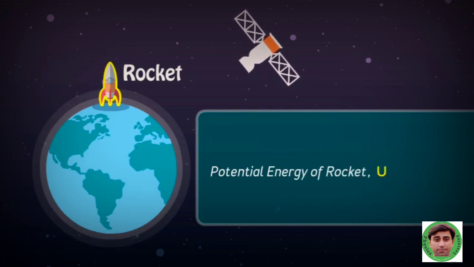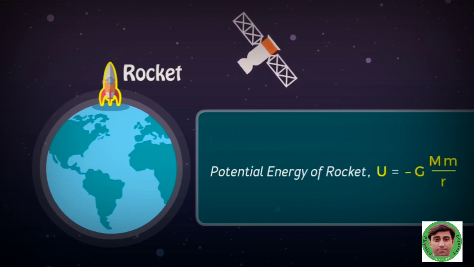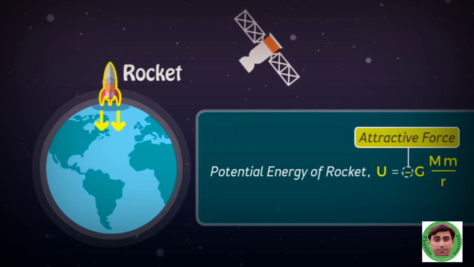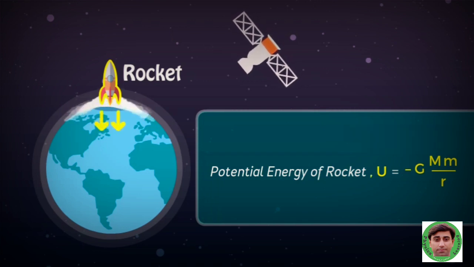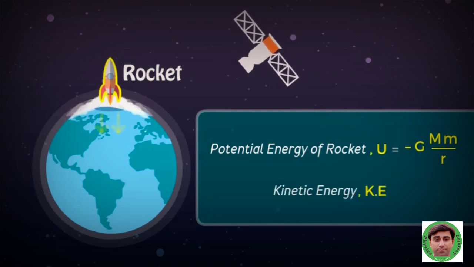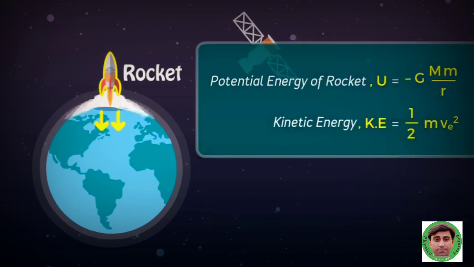Potential energy of the rocket on the surface of the planet is minus GMm upon R. Here, the negative sign implies that the force is attractive in nature. Also, potential energy of the system is always negative. At the time of the rocket launch, the kinetic energy of the rocket is equal to half mv squared. Let's call this equation 2.